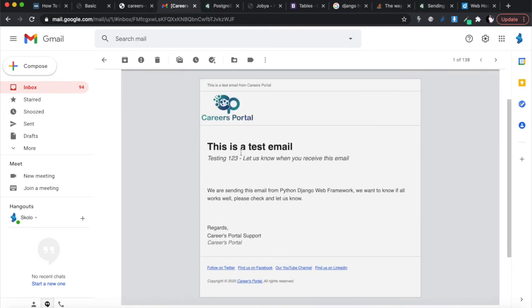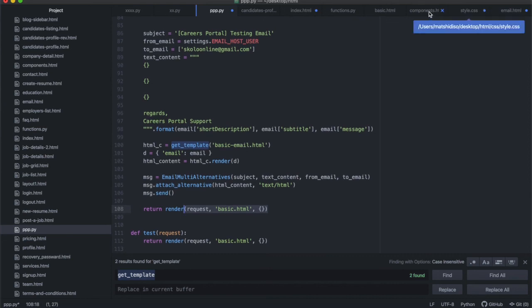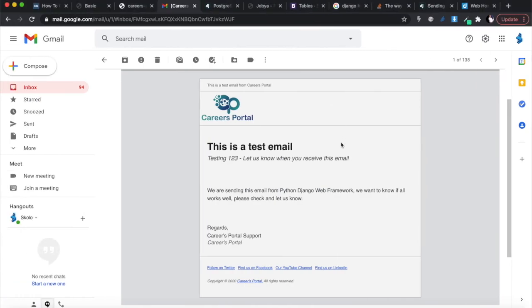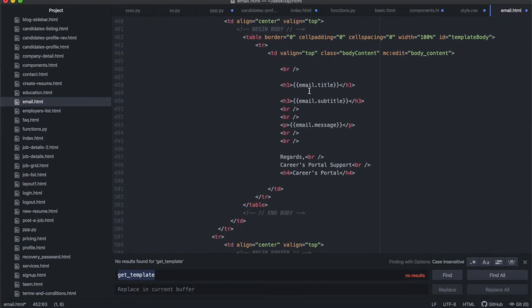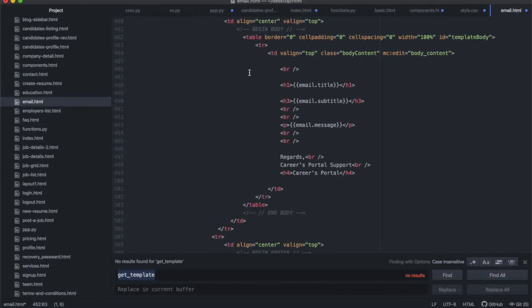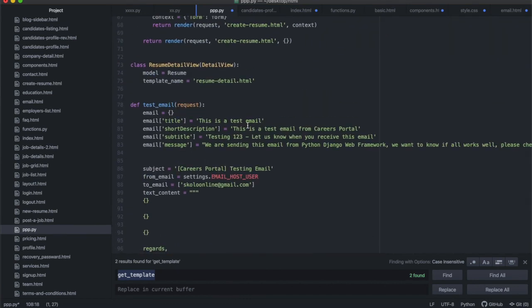So this is a test email. This is exactly what I'm saying inside of my code. It sent the HTML file actually, because you can see this is styled like an HTML. This is HTML styling, all right? So it didn't send the text file, it sent the HTML file. You'll see that's the email.title, the one that goes over here: this is a test email. It's over here, what's in the .title. Description, subtitle, and the message.